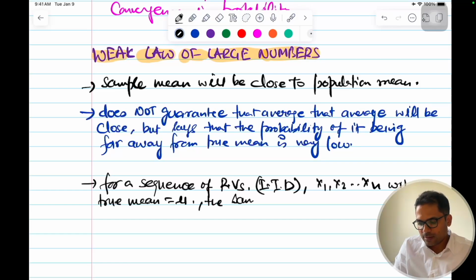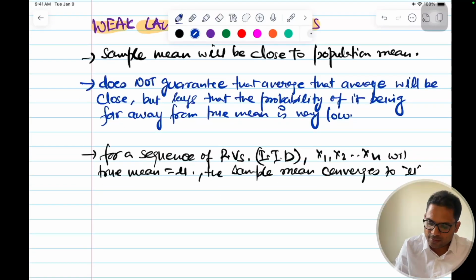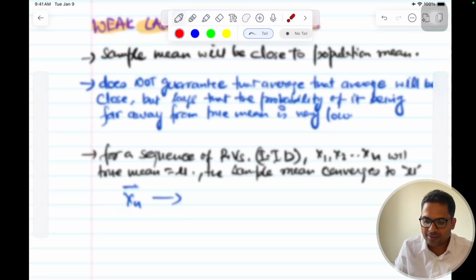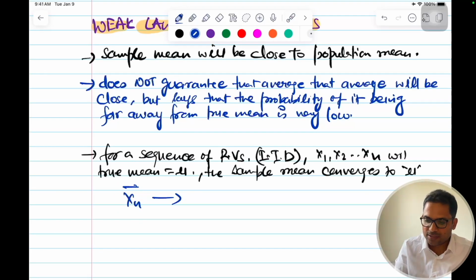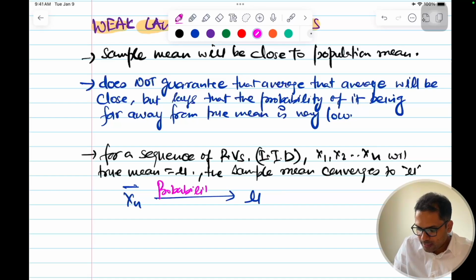the sample mean converges to mu. How do we write this mathematically? Mathematically we write that xn bar, this bar here means sample mean or sample average of the nth sample. This will tend to mu with some probability as n tends to infinity.